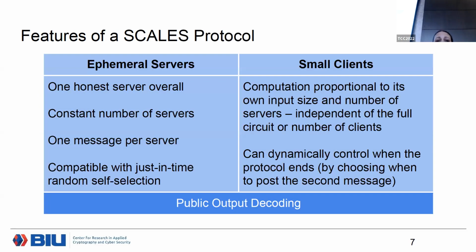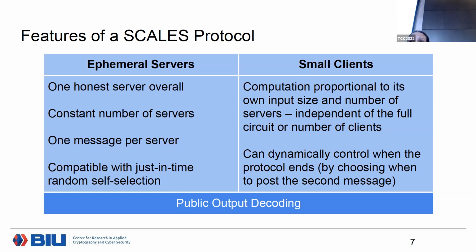And in terms of features, just to summarize what I was saying, one honest server overall is sufficient. You could also do with a constant number of servers. Each server publishes a single message, and it's also compatible with a random self-selection process, so a server can nominate itself. It's fine as long as an honest server, within this process, also nominated itself.